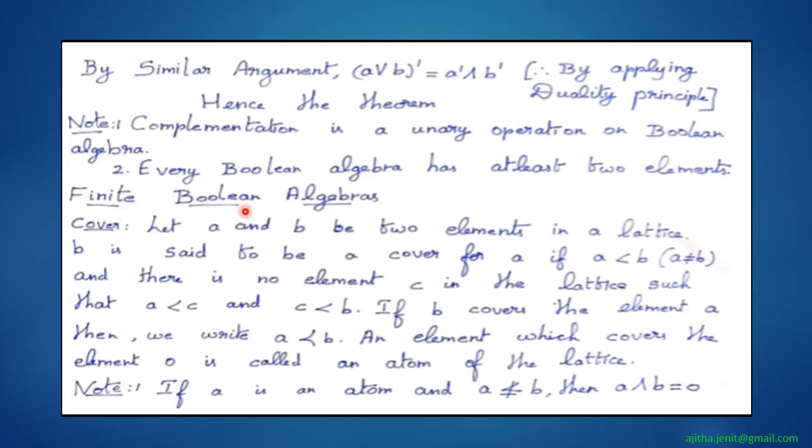Now we'll see about finite Boolean algebras, and let's see the definition of a cover.